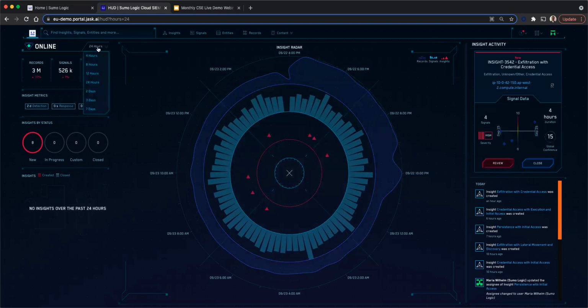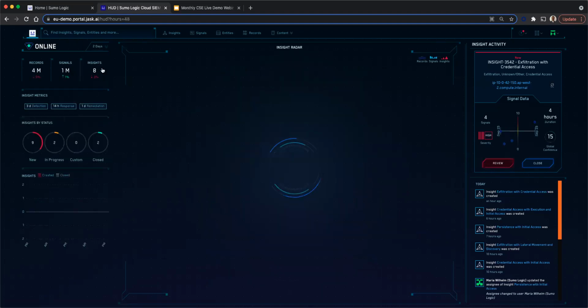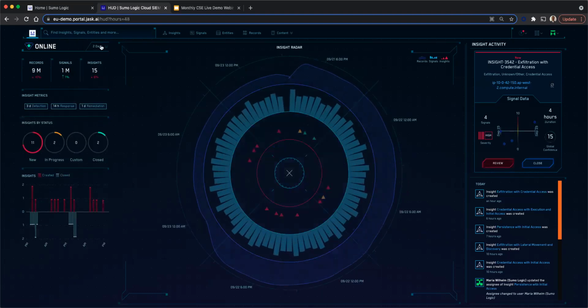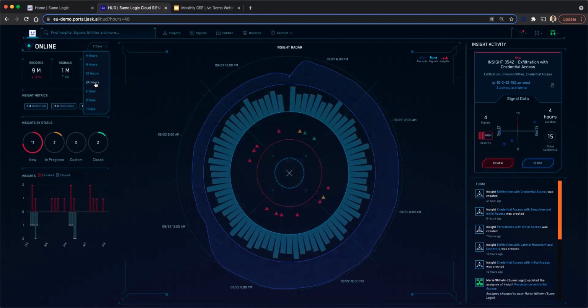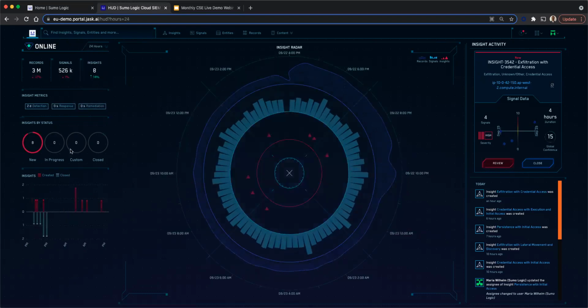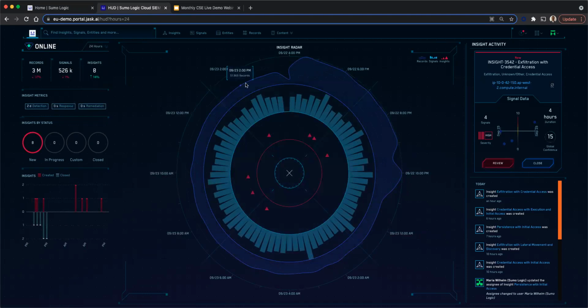I can choose any duration that I want. I can look at the last 2 days, or any duration I want. I will stick with 24 hours for this webinar. Here we can see the HUD view. The outer circle shows the number of records coming in, similar to the logs and events ingested into the platform.